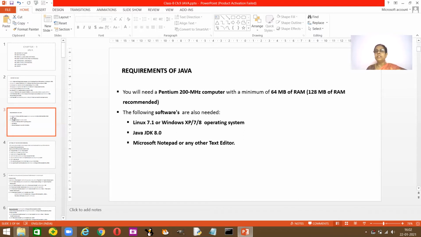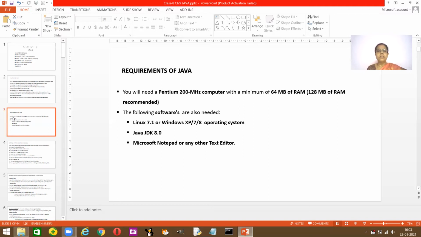Now when you are downloading Java, these softwares also need to be available. The following softwares are needed. First, you should have one of these platforms: Linux 7.1, or these operating systems, Windows XP, Windows 7 or Windows 8. These operating systems do work with the Java programming language.